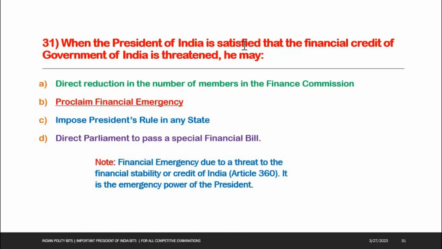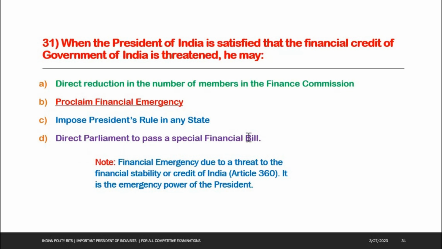Next one. When the President of India is satisfied that the financial credit of Government of India is threatened, he may options: A. Direct a reduction in the number of members in the Finance Commission. B. Proclaim financial emergency. C. Impose President's rule in any state. D.